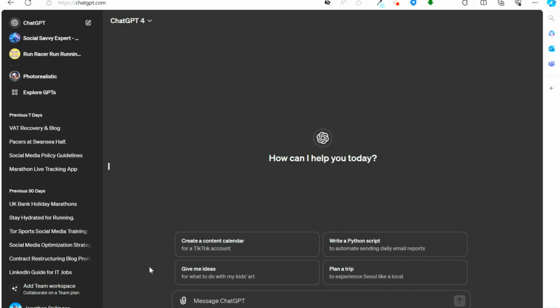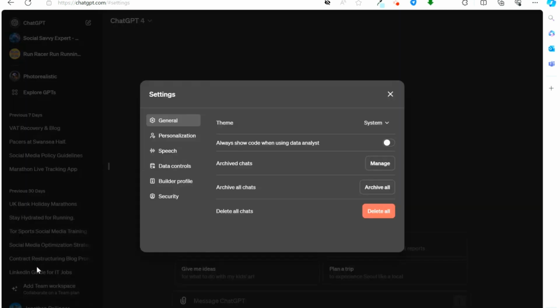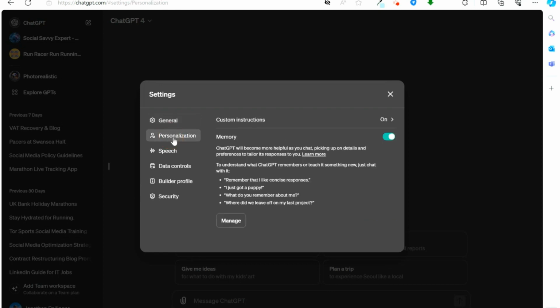So if you go to your profile icon at the bottom left of the screen, and you click on that, if you go to Settings, then Personalization, we will see that you can personalize your ChatGPT in two ways. First of all, you've got custom instructions, which we'll have a look at shortly, and you've also got memory. The first one is available whatever country you're in, as long as you have ChatGPT Plus. And for the second one, you do need to either be based in the States or have a VPN into the States.